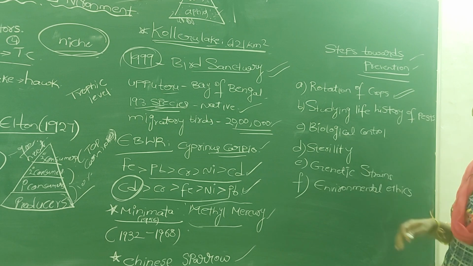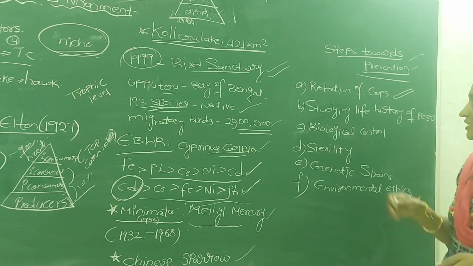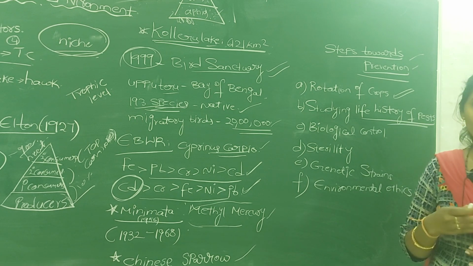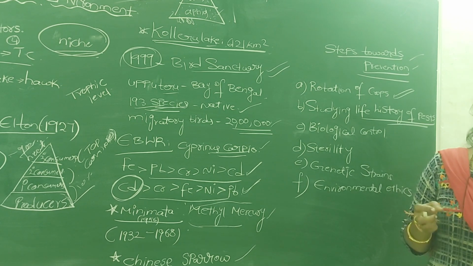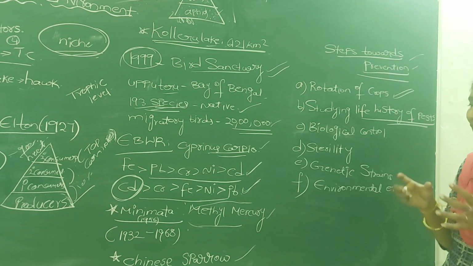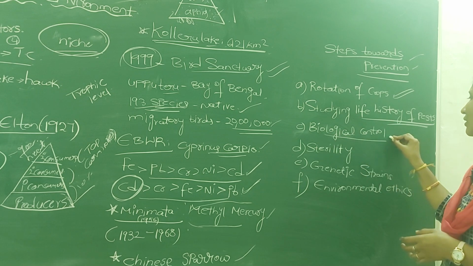So here the attack of pests will be reduced. And studying life history, if we know the life history of pests, at what time the pest mainly damages the crop, because of that we can sow the crops at a particular time. And next one, biological control.